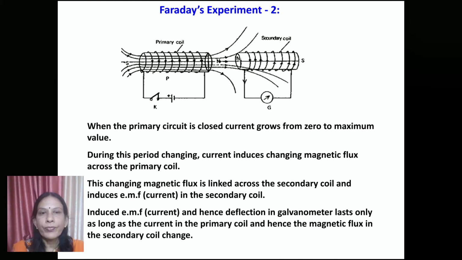Induced EMF or current, and hence deflection in the galvanometer, will last only as long as the current in the primary coil, and hence magnetic flux in the secondary coil, changes. Means if the key has been tapped for a longer time, the current which is flowing in the primary will become steady. Means then there will be no change in the magnetic flux in primary as well as in secondary. So it has been observed that the deflection in the galvanometer was there only when the key has been tapped.